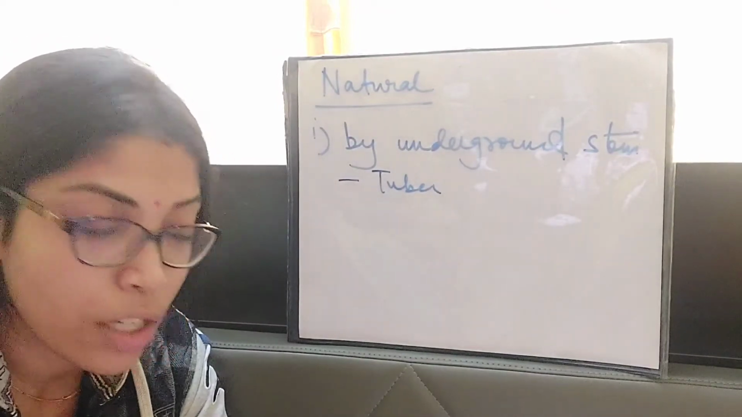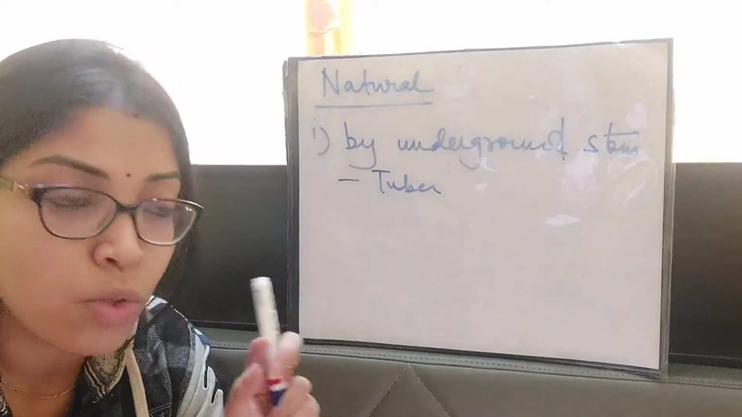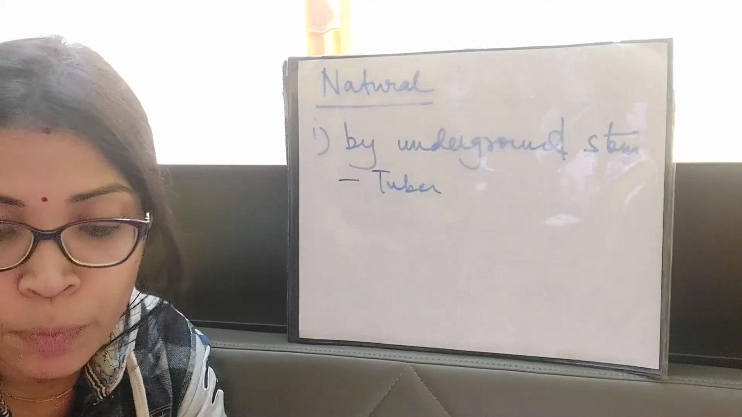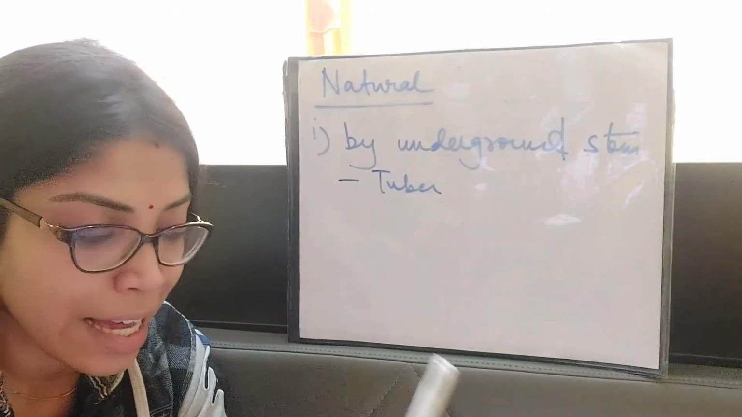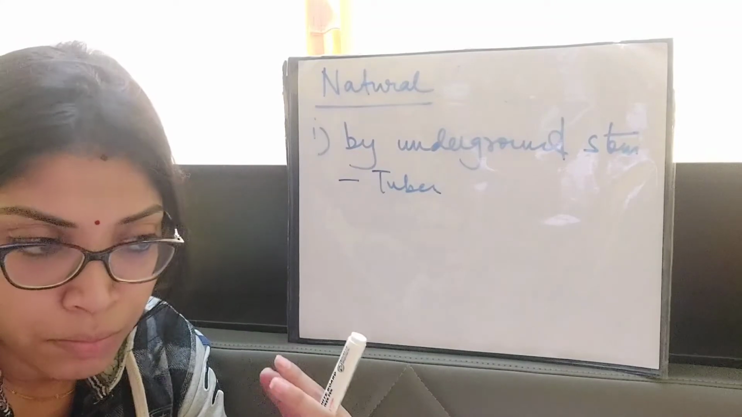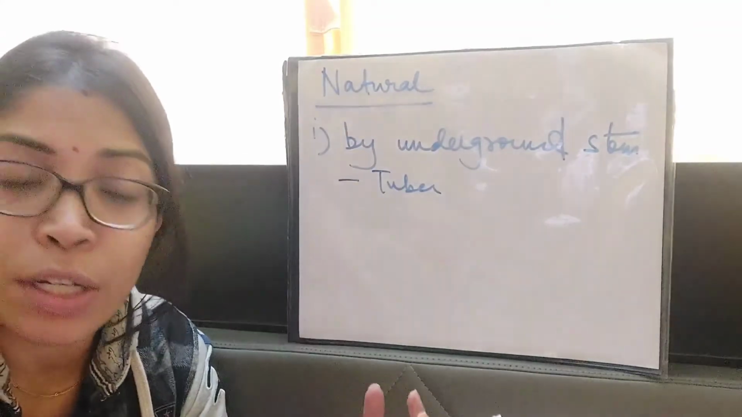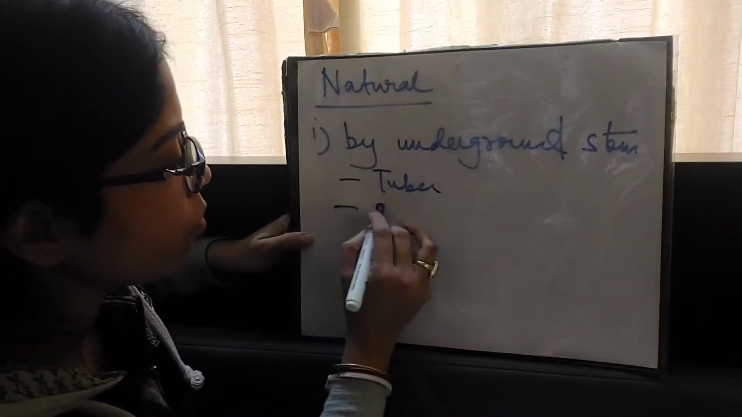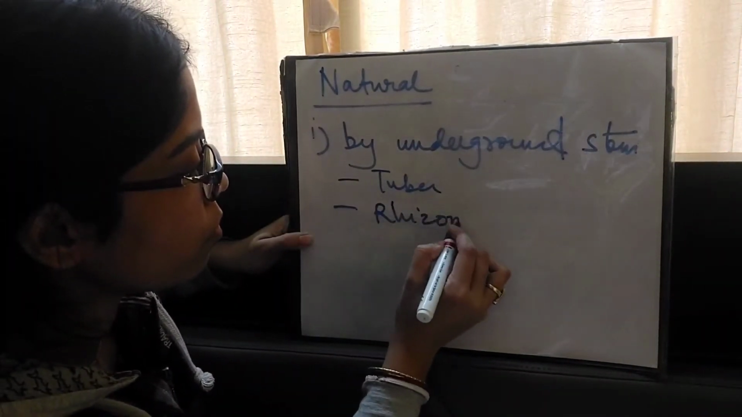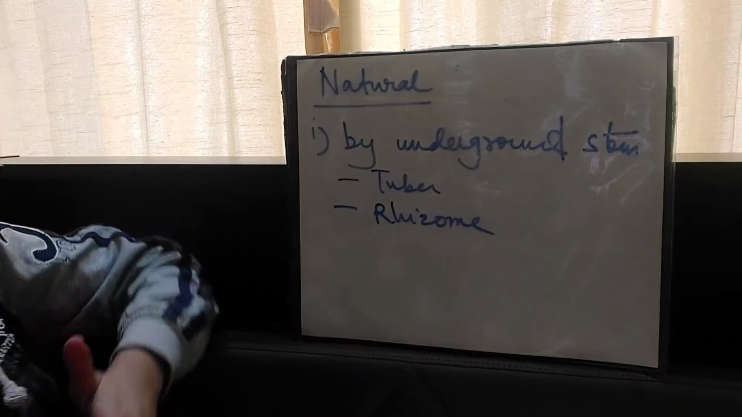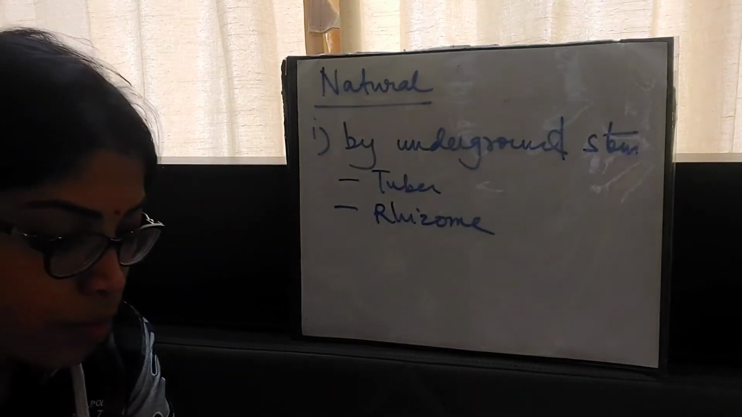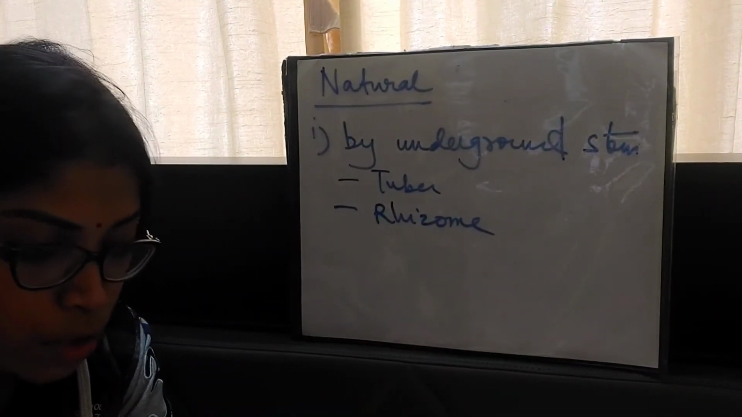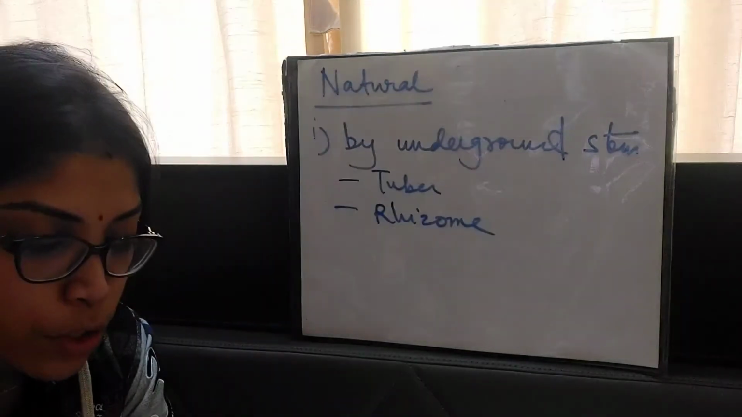Each of which can grow into a new plant. So those eyes on the surface of the potato, those small white structures, they can grow into a new plant. Okay, next one is rhizome. This is a short branched underground stem. It has distinct nodes and internodes bearing buds which can grow into new plants.